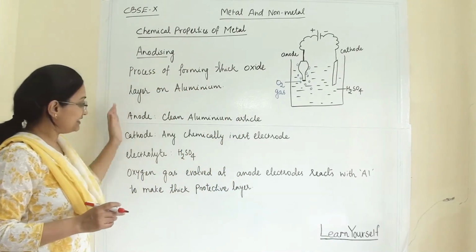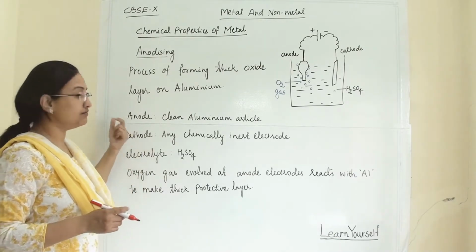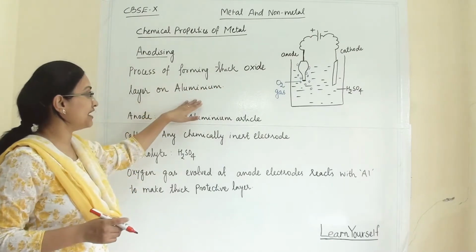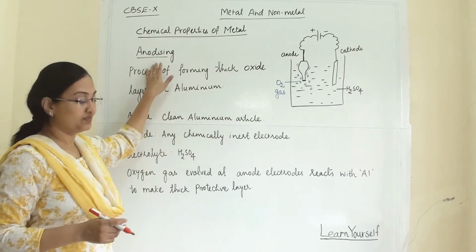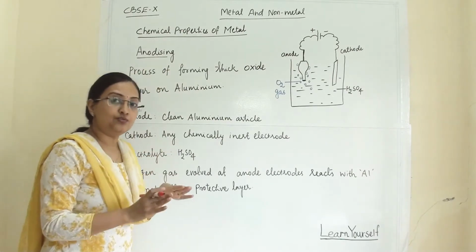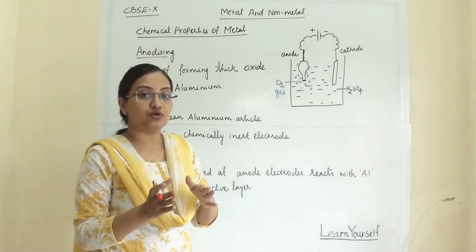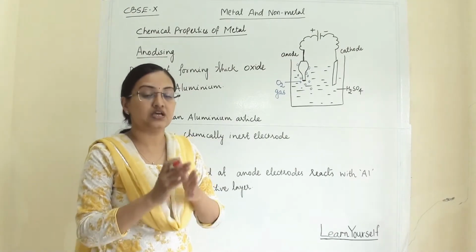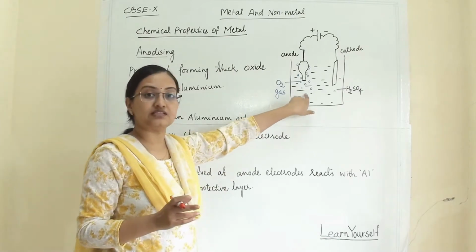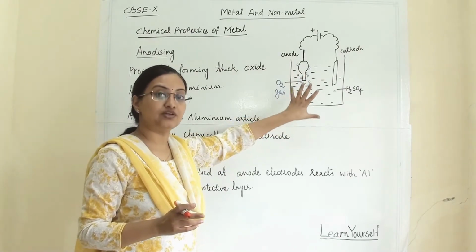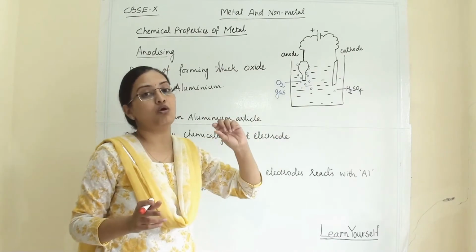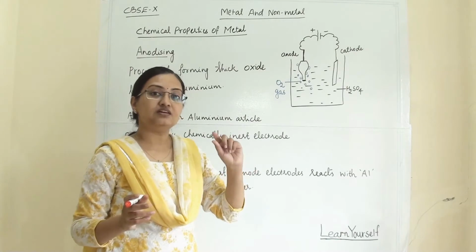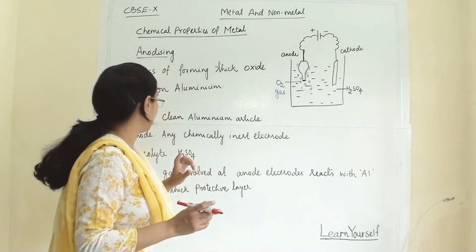Here I have noted down all the details. Quickly we will go through this. The process of forming a thick oxide layer on aluminium is known as anodizing. Basically, when aluminium comes in contact with oxygen, it will automatically form a thin oxide layer on the surface. But here we are doing it artificially and manually. Why? Because we need a thick oxide layer. The thick protective layer will safeguard the aluminium for a longer period of time.